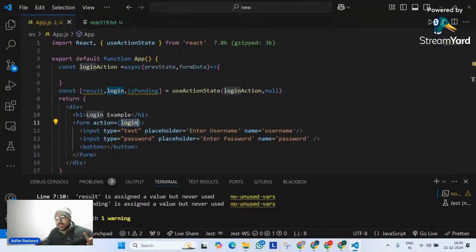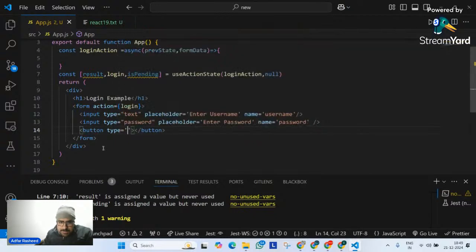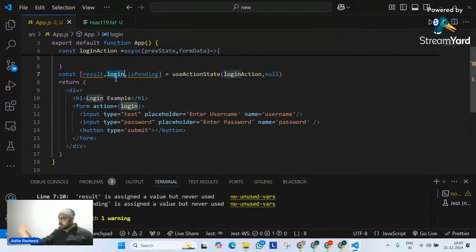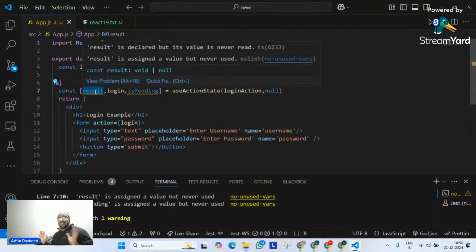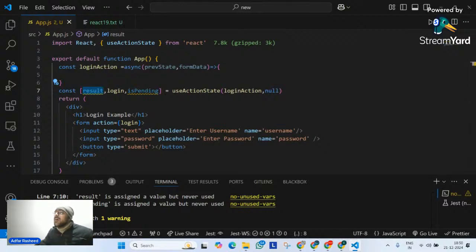As soon as I click on the button, of course whose type is submit so that it will be connected with the form, it is going to perform an action which is login. Yes or no? Yes. Then this login is absolutely connected to the useActionState hook with a loginAction, which in turn means this whole logic will be executed for this result that we will get out of it. Very good. So that is the connection, if you understood it. If not, I will make you understand what it actually is, what it returns.